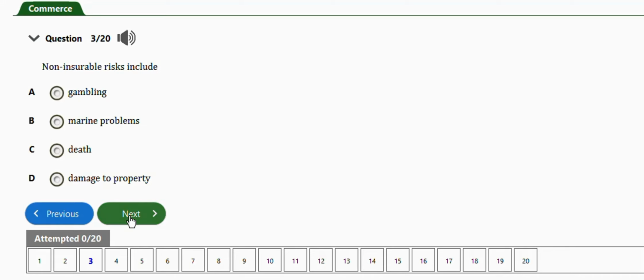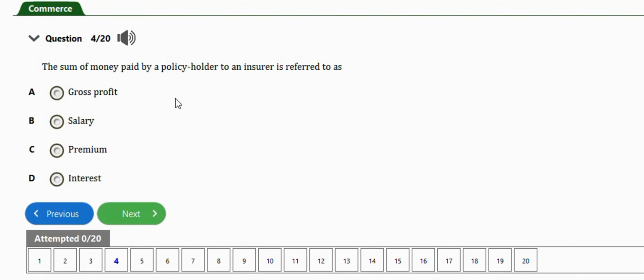Okay, next question is this one. It says the sum of money paid by a policyholder to an insurer is referred to as real gross profit, salary, premium, interest. The right answer is option C, which is premium.